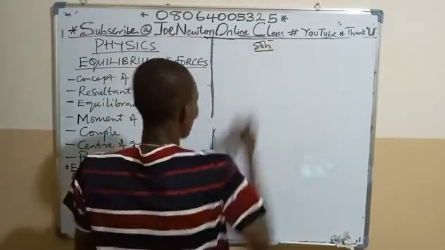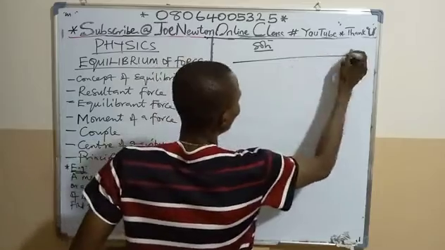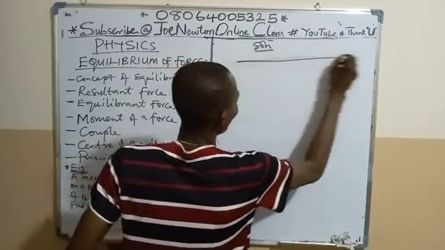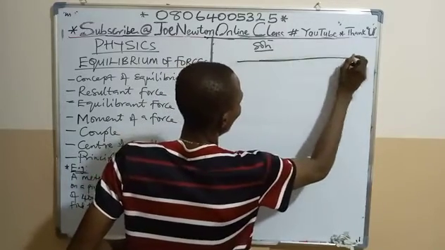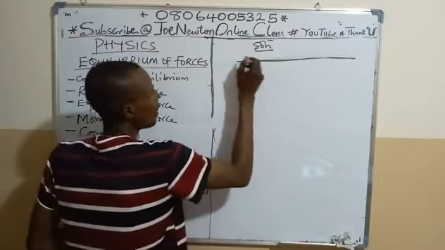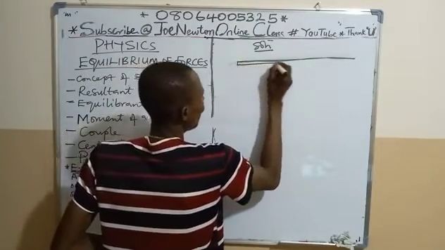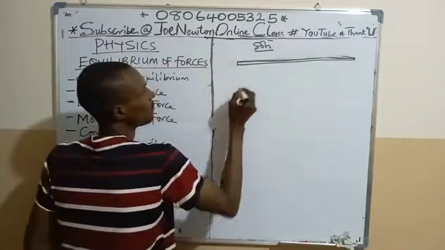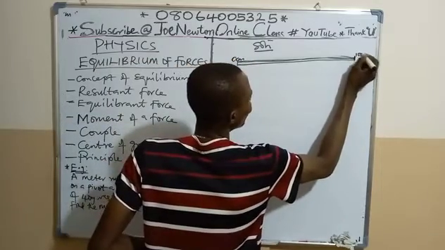So, solution. We are given that this is the uniform meter rule. Here is 0 cm, and here is 100 cm.